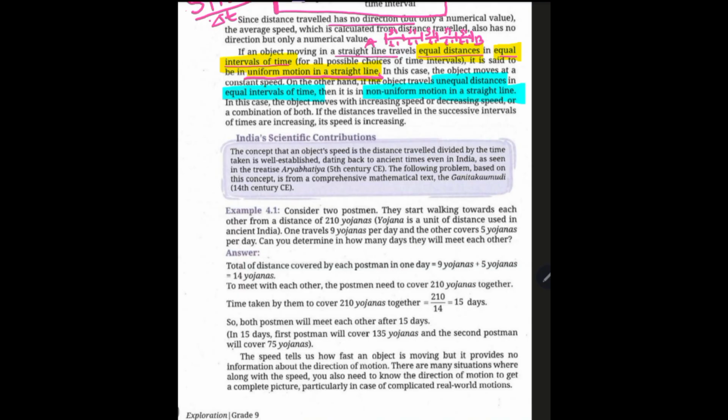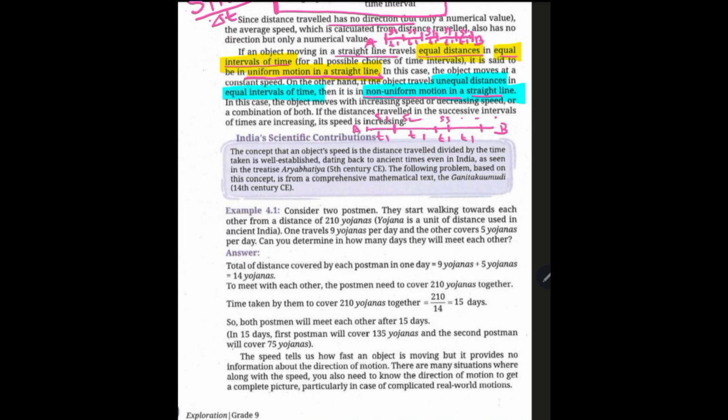If it is again moving in a straight line, but unequal distances in equal intervals of time, how does it look? From A to B, it is moving. Unequal distances in equal intervals of time means this is T1, the time taken to travel. Here also T1, this also T1, and this also T1. But the distances covered are not the same. This is S1, S2, S3, and it goes on in this manner. So such a case is also an example of non-uniform motion when the body is moving in a straight line.